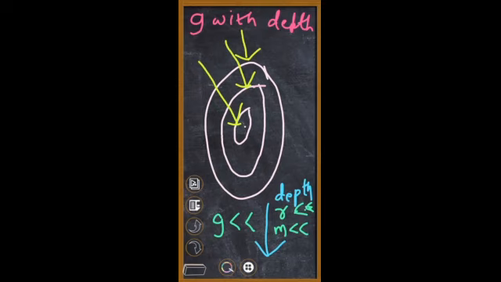But actually that doesn't happen. As you go deeper inside, the value of g goes on decreasing. Why? I will explain. Now when you are at the outer sphere, then the mass of the earth is the entire mass of the earth, and you have a value of g. Now when you are going inside, see the second spherical I have drawn. Now when you are over here, your r has reduced, no doubt, but now your mass is not going to be the entire mass of the earth. Now your mass of earth will be taken as the mass of the second spherical I have drawn. So the mass has reduced.